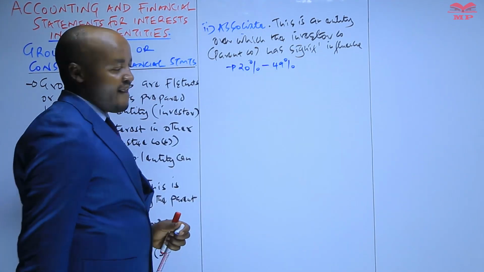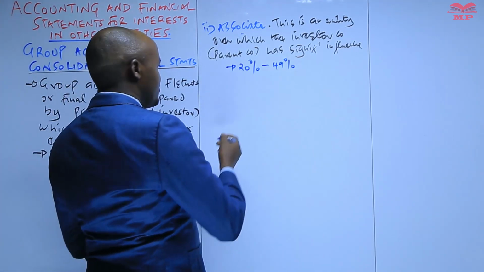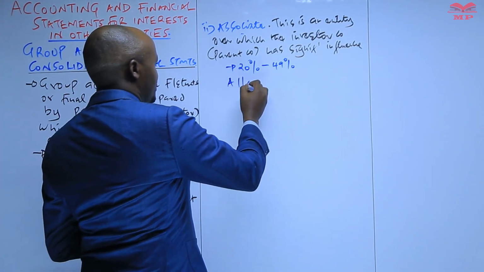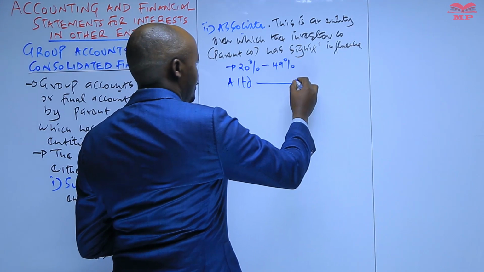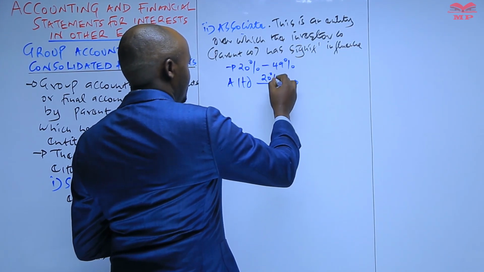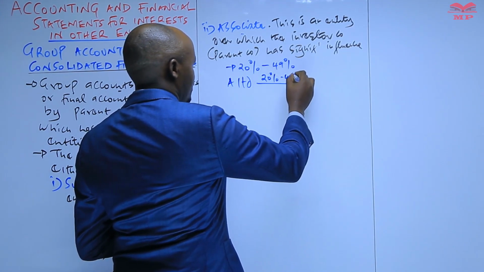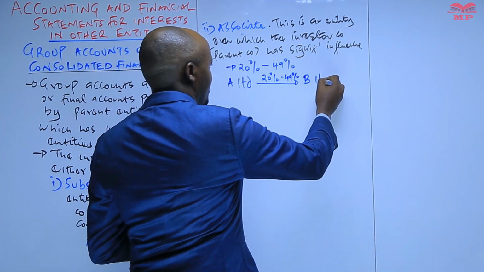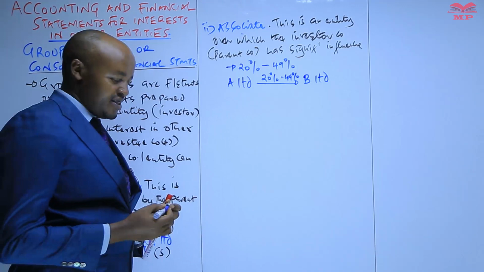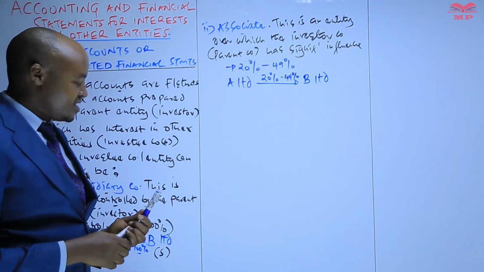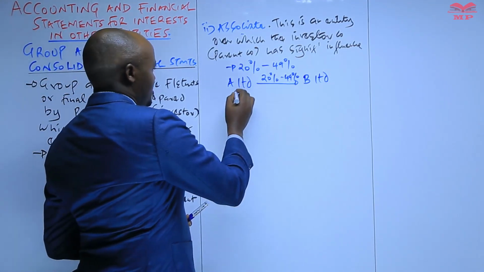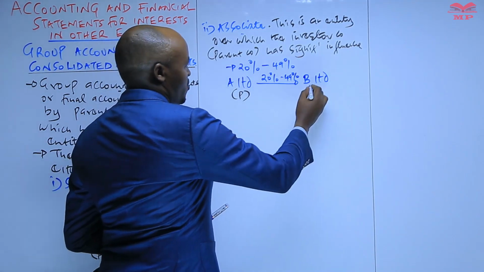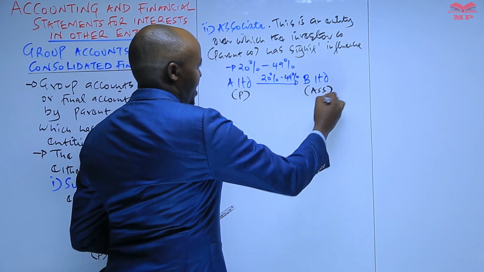To 49 what? Percent. So it means that if, for example, we are told that A Limited acquired between 20% to 49% of the equity shares or ordinary shares issued by B Limited, then A Limited here will be the parent company, whereas this will be the associate.